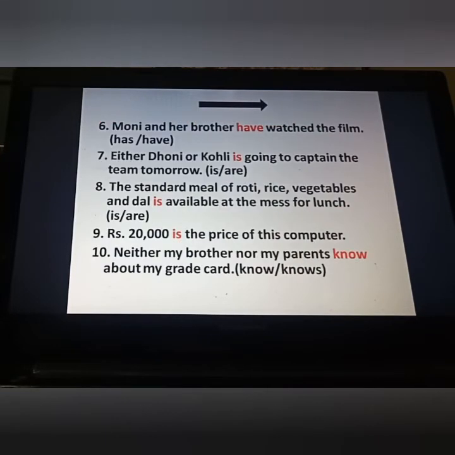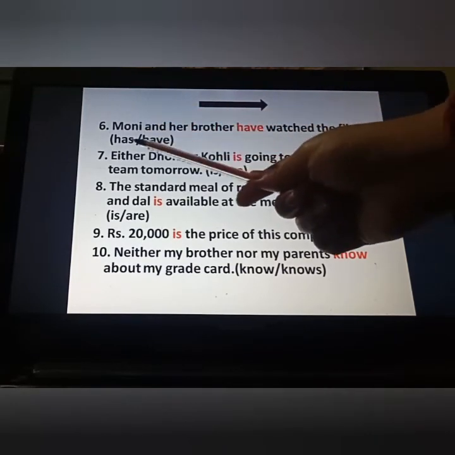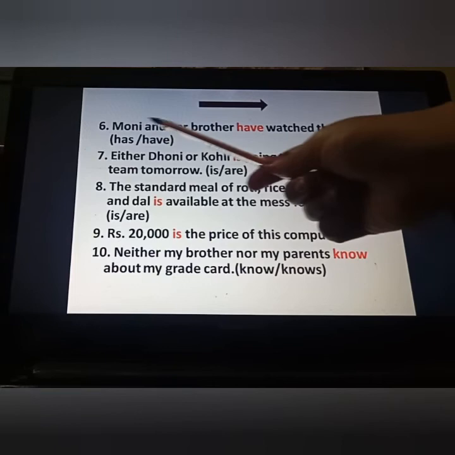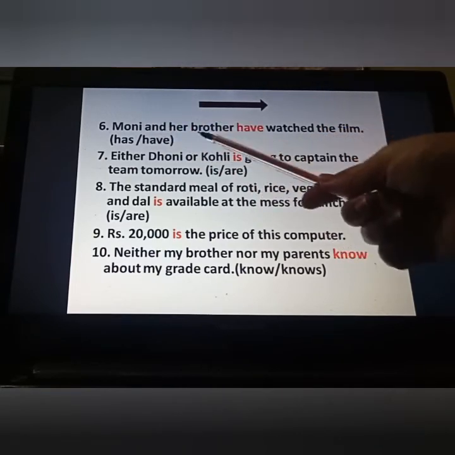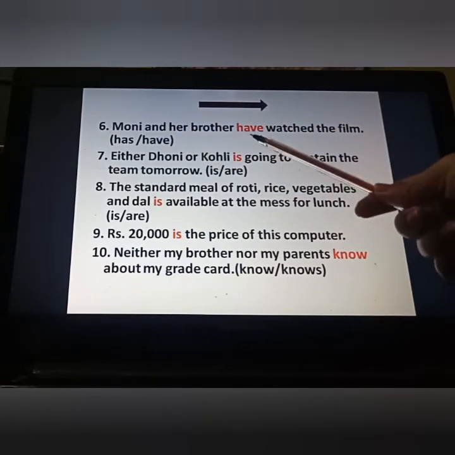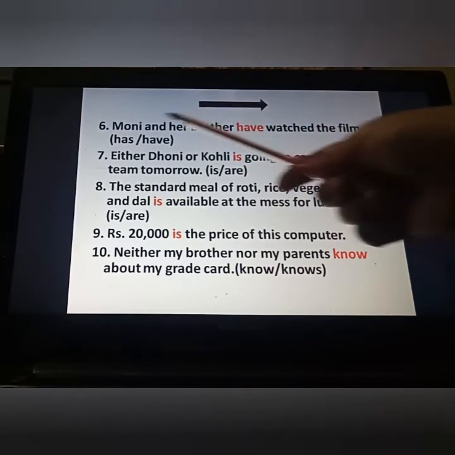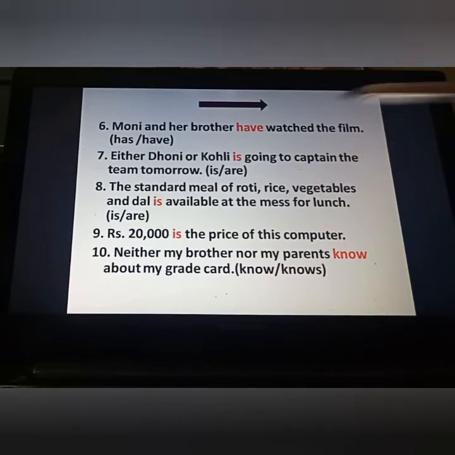Fine. Last five questions. Moni and her brother: here two persons are there, Moni and her brother, and they are joined by using "and." Fine. So whenever we join two nouns by using "and," we have to put a plural verb here. That's why we have put "have" here. Moni and her brother have watched the film. Next one, either Dhoni or Kohli is going to captain the team tomorrow.